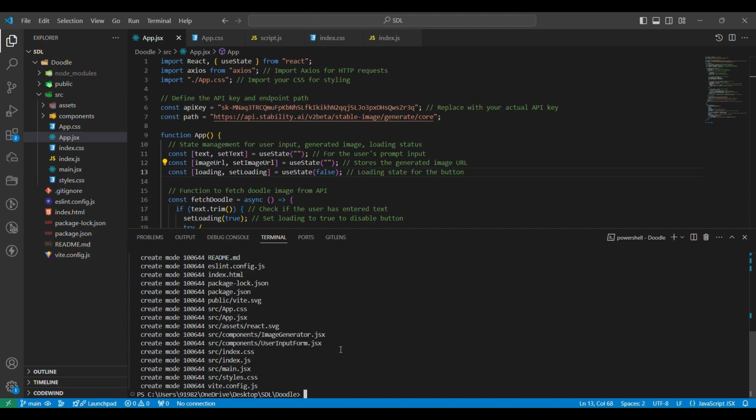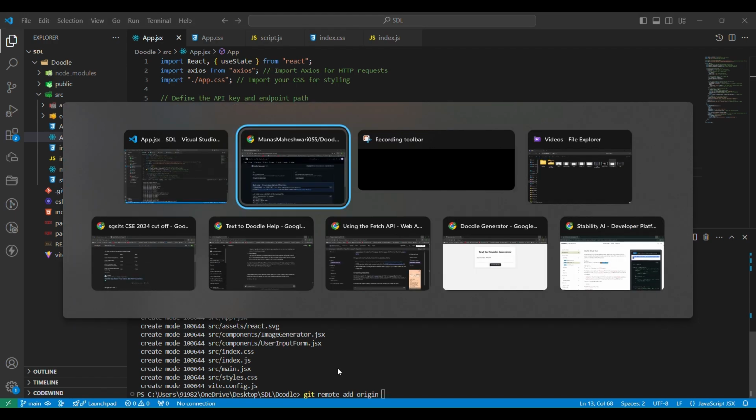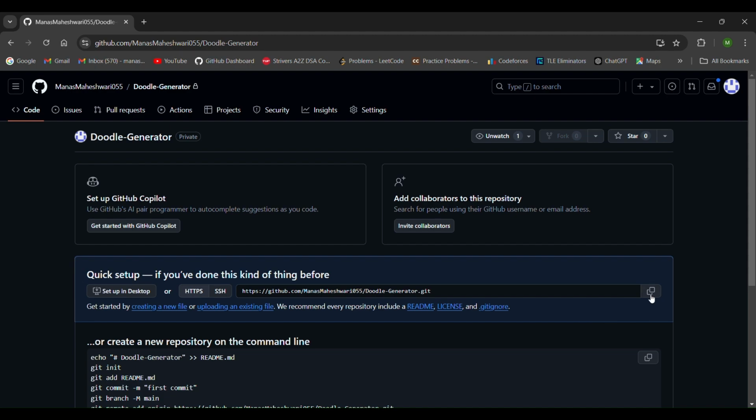Now next, you have created the repository on GitHub, so we will add the remote origin link here. So the command for it is git remote add origin, and after origin you'll have to paste the URL of the git repository there.